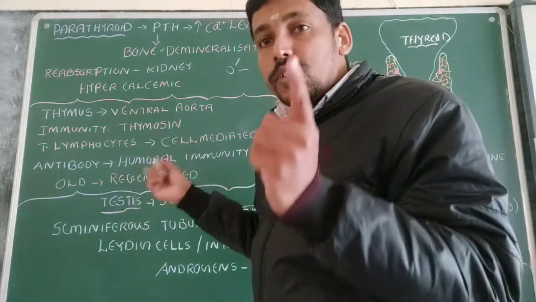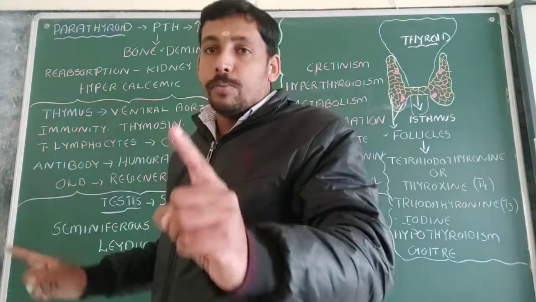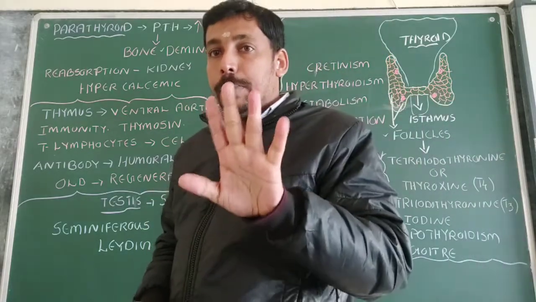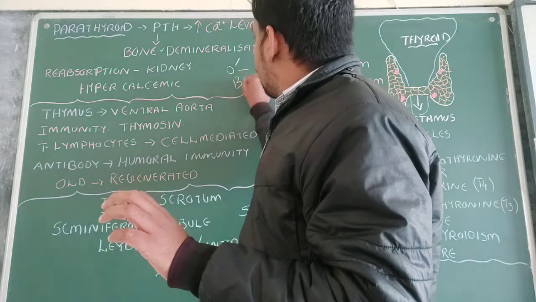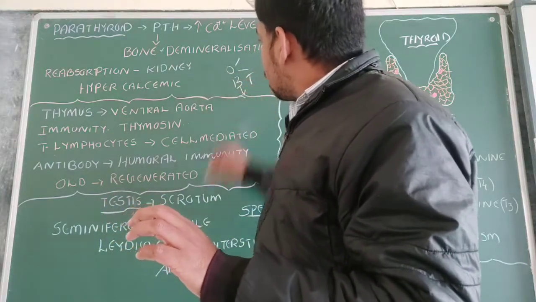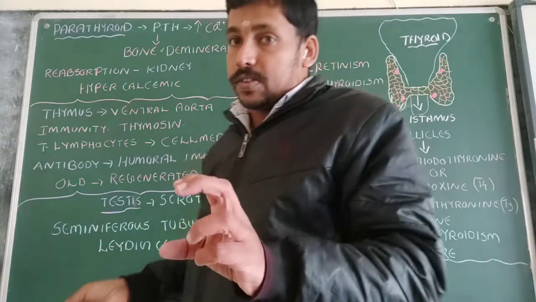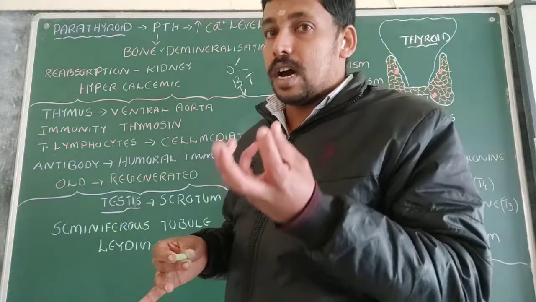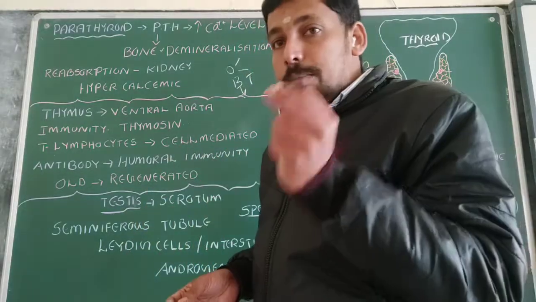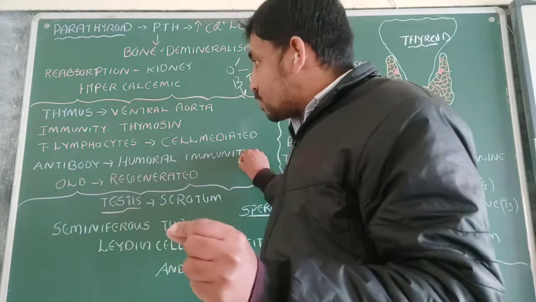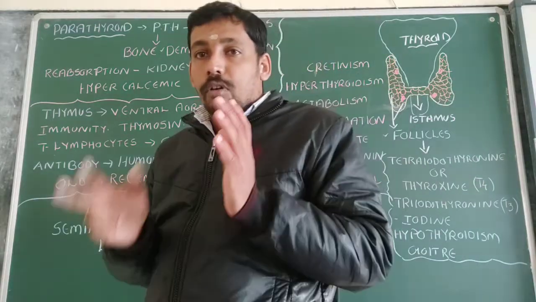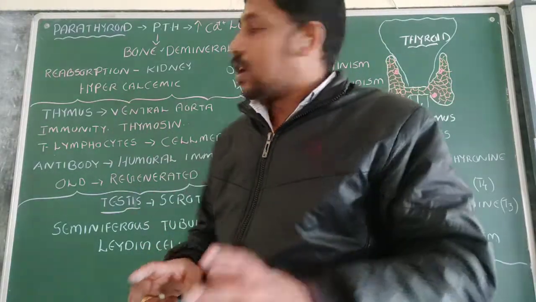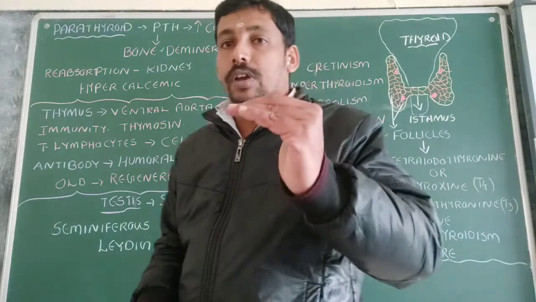Another function is that it will also promote the production of antibodies from the B lymphocytes. Lymphocytes are of two types, B and T. So B lymphocytes, they are responsible for what? Antibodies. Okay. So here cells are not involved. Only antibodies are involved. Such a type of immunity is known as humoral immunity. So simply we can say that thymosin is a hormone secreted from the thymus gland. It is responsible for cell-mediated and humoral immunity.